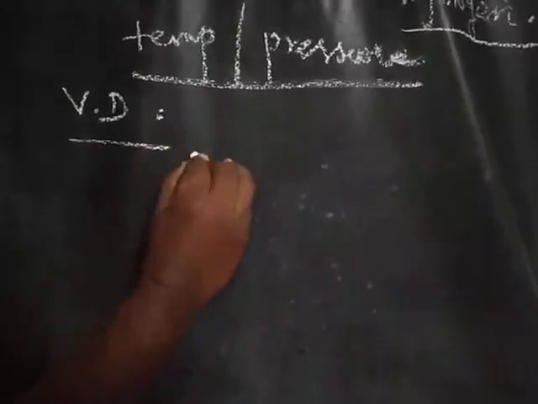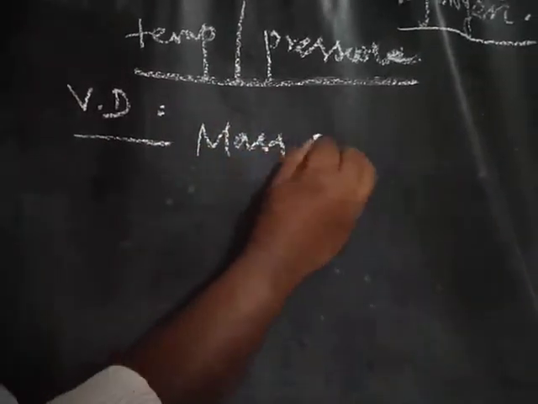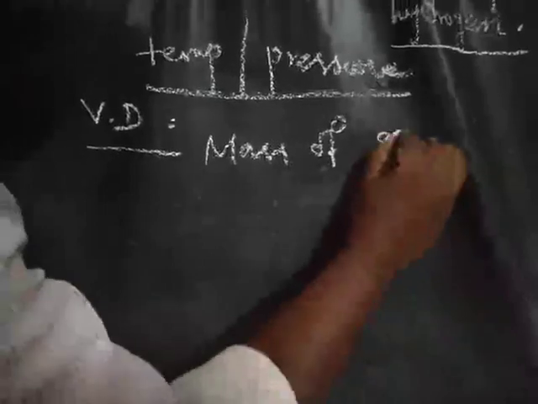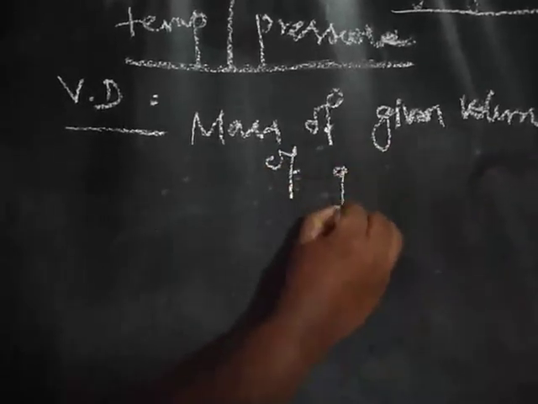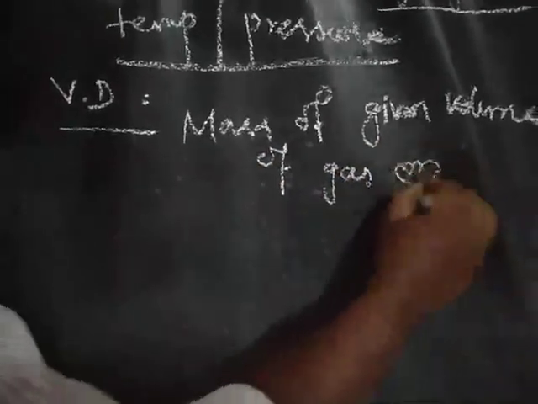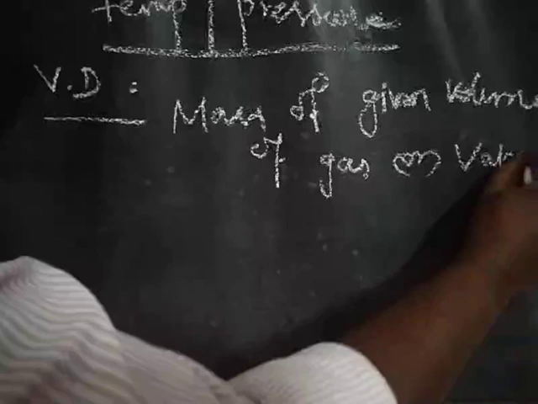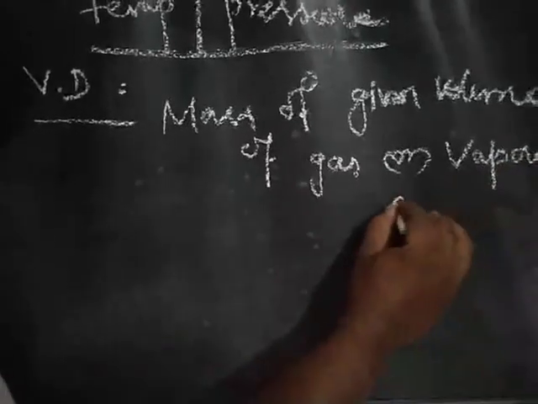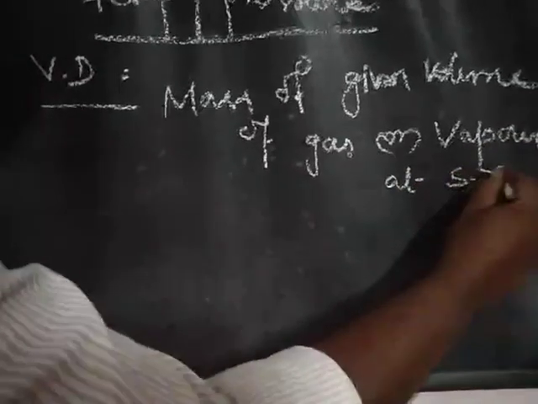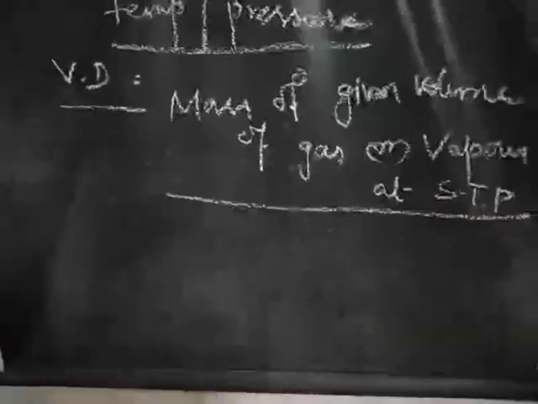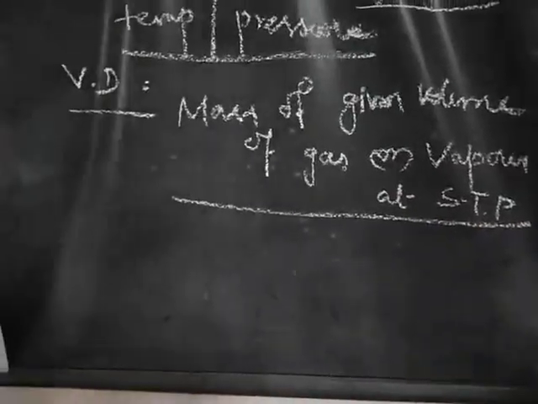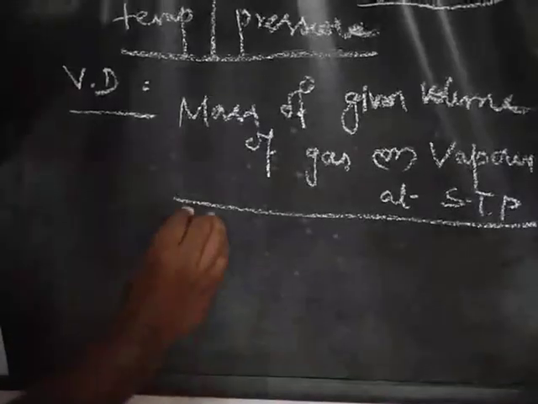So what is the equation for vapor density? Mass of given volume of gas or vapor at STP, STP means standard temperature and pressure, divided by mass of same volume of hydrogen.